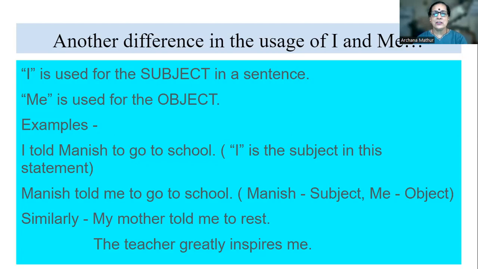So, Manish told me to go to school. Similarly, my mother told me to rest. My mother, the subject, me, the object. The teacher greatly inspires me. The teacher is the subject and me is the object.